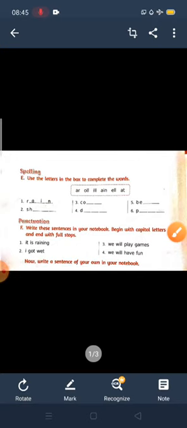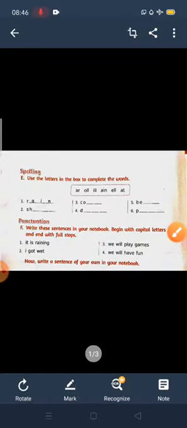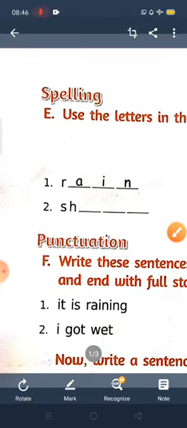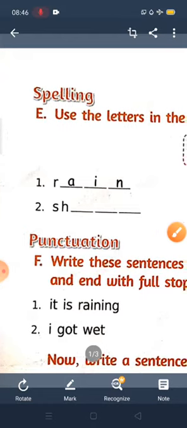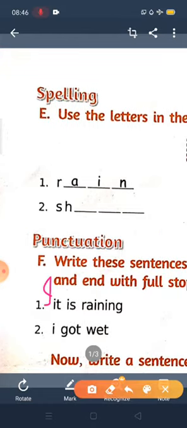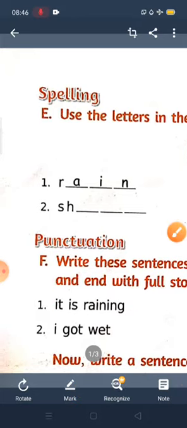Now look at the question number F. Write these sentences in your notebook. Begin with capital letters and end with full stop. Children, here some sentences have been given. You have to write them by starting with a capital letter. For example, here the first one, I is there na. I is written in small letter. You only have to write it in capital I and you have to give a full stop here. That's it. I will show you.